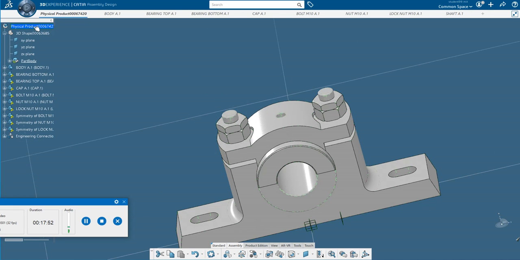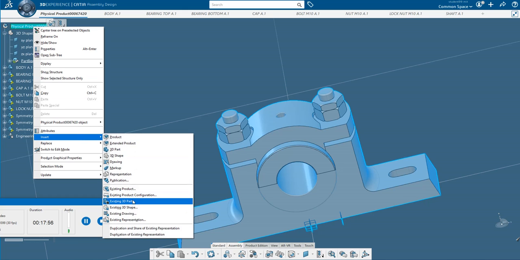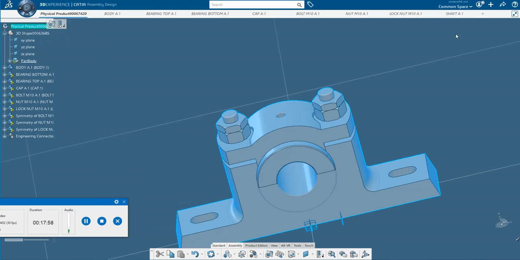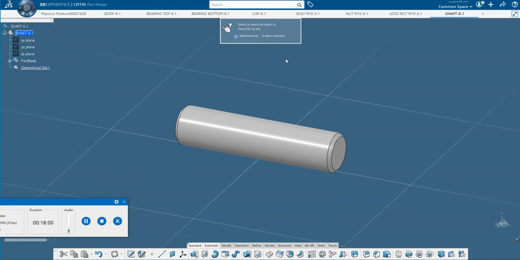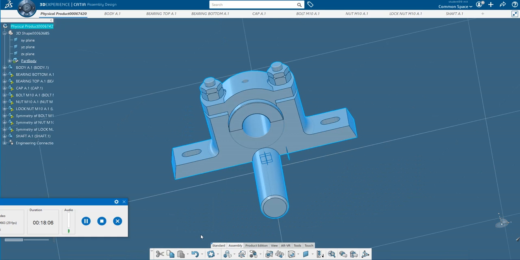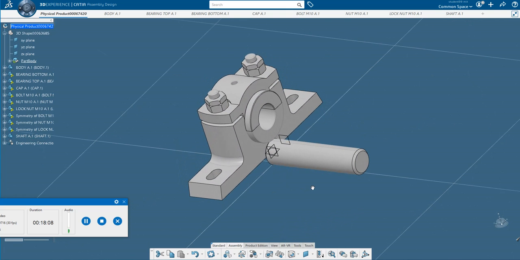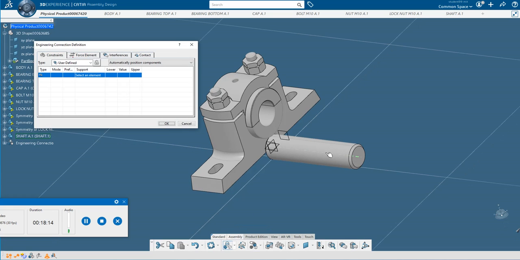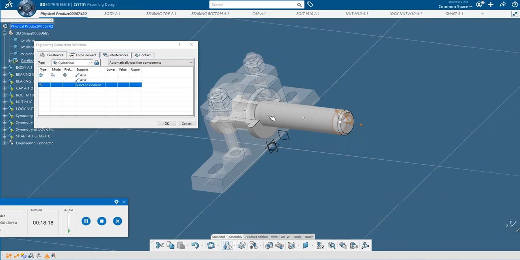Now I'll insert one more part, that is shaft. Right click, insert existing 3D part, and here shaft. So click on the shaft and click OK. The shaft will come. Now as usual, you give the constraints here. So go to engineering connection. First I will select this axis and this axis.